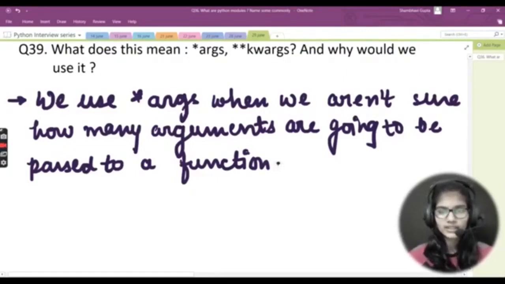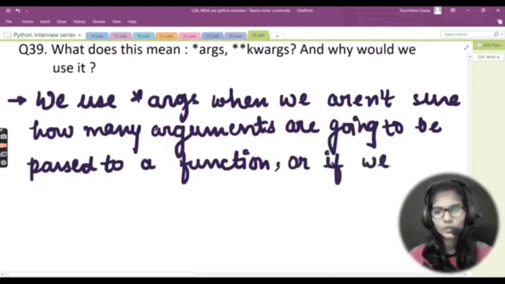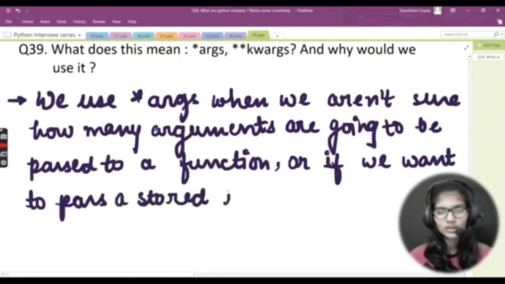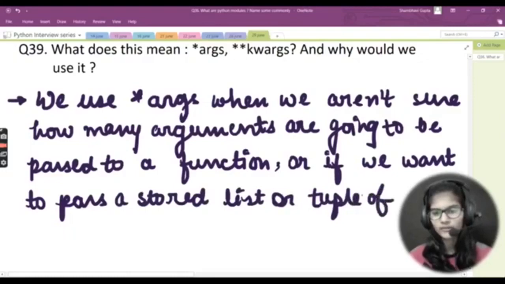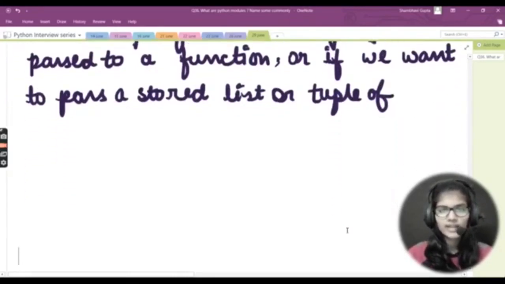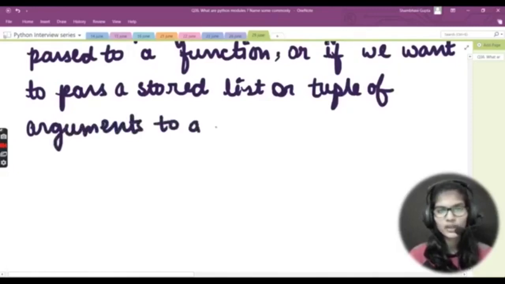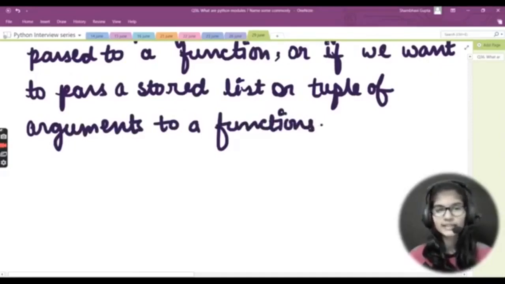One more case actually comes here, let me write that as well: or if we want to pass a stored list or tuple of arguments to a function. Okay, so this is basically the use of the asterisk args. That is basically my *args.